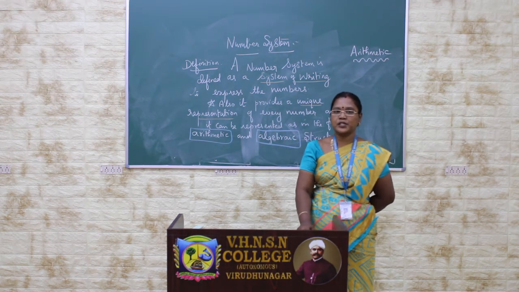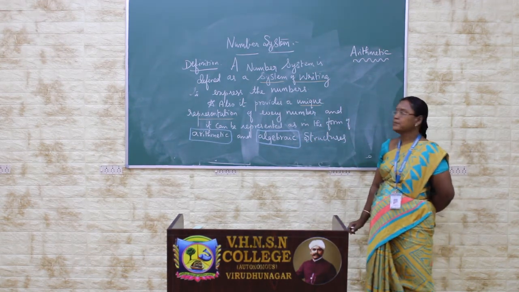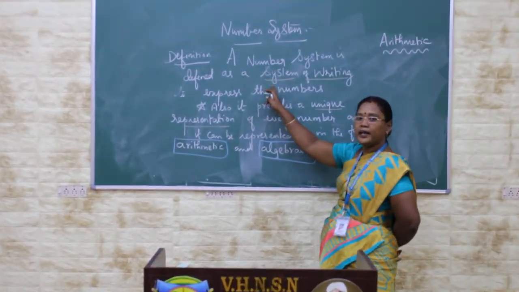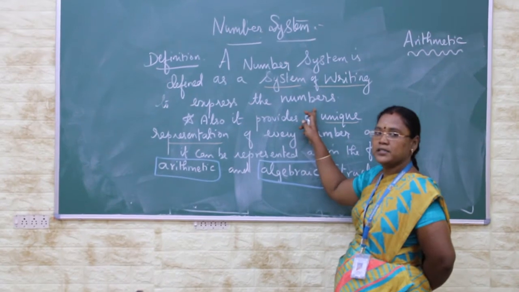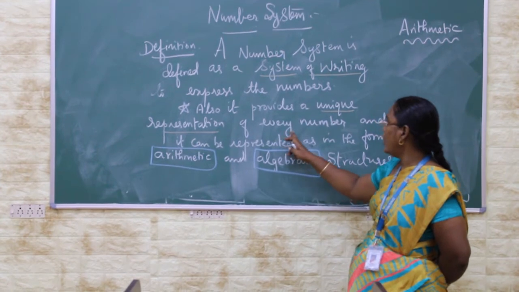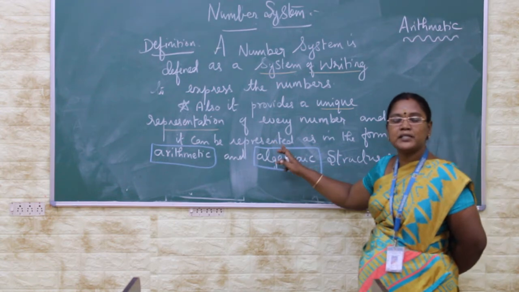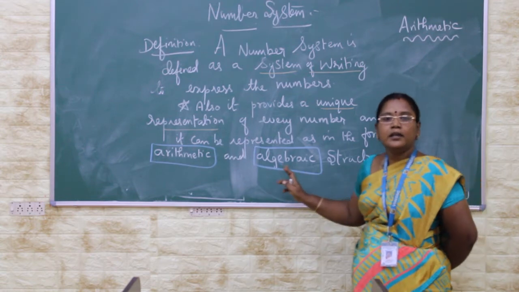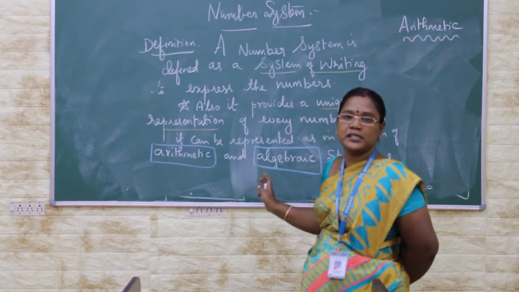Now we are going to start the session on number system. Basically, what is the definition of number system? A number system is defined as a system of writing to express numbers. Also, it provides a unique representation of each and every number, and it can be simply represented in the form of some arithmetic and algebraic structures. Here we are going to discuss only the numbers in the form of arithmetic system alone.